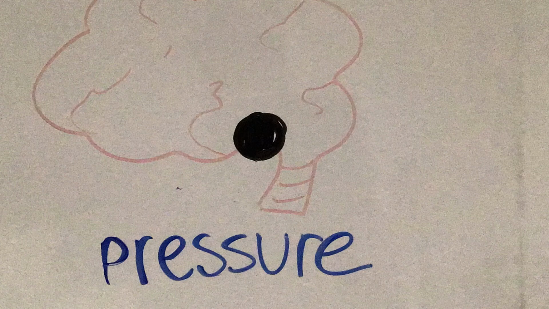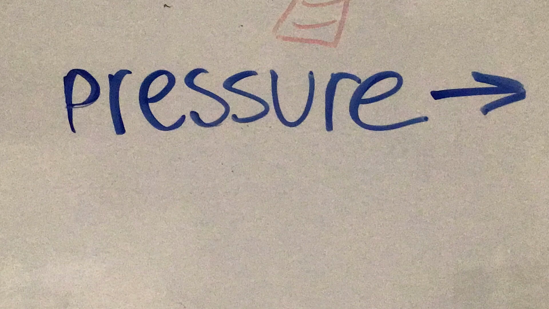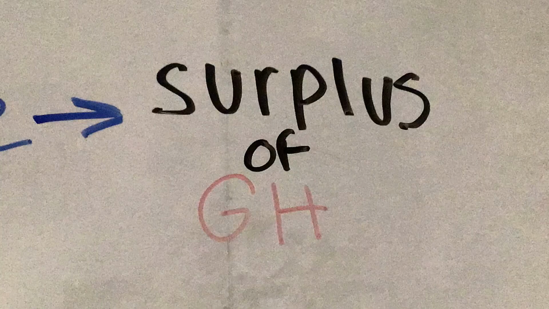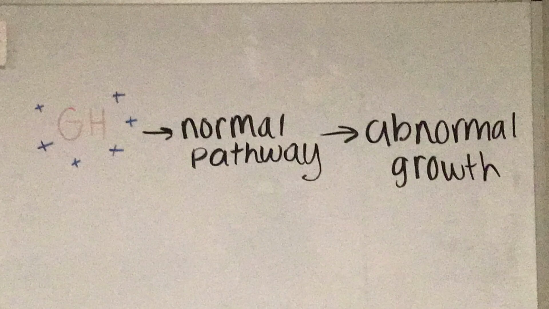This tumor will apply physical pressure to the site of where the growth hormone is being produced. The amount of pressure will lead to a surplus of growth hormone. This high amount of growth hormone will go through the normal cell pathway and lead to abnormal growth in the human body.